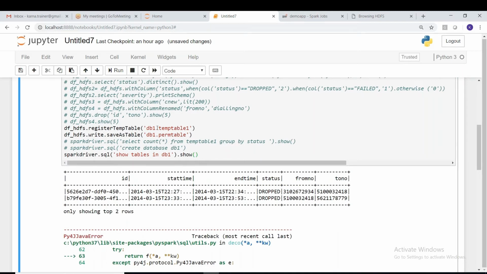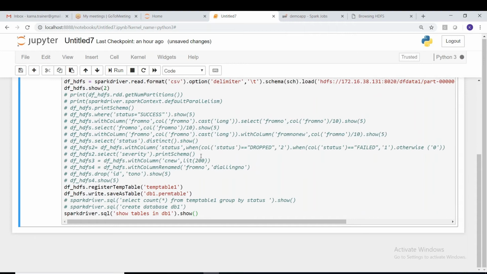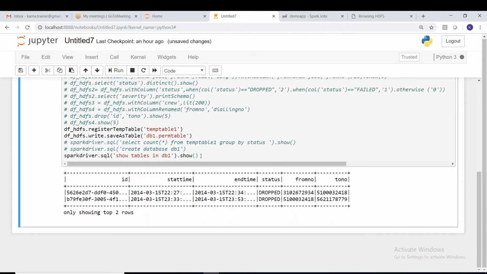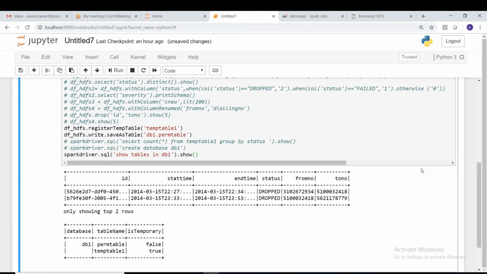I think the temp table will not belong to any database. Why? Because it is not going to be permanent, right? It will not belong to any database. Only a permanent table will belong to some database. Let me show you that. Now we have to see the permanent table under DB1. The table is getting created as a permanent table, and after that it will try to show.